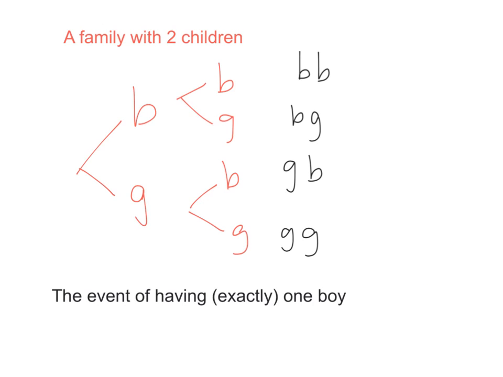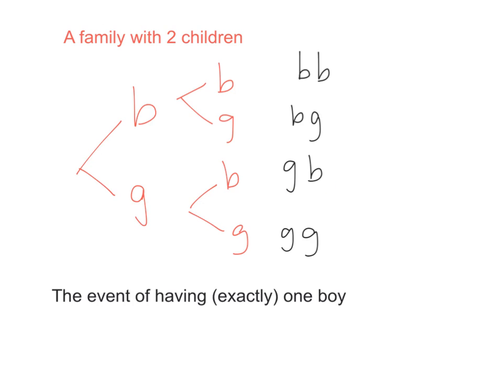Here, another example is the event of getting 1 boy, or sometimes we say exactly 1 boy, so that it cannot be 2 boys, it cannot be 0 boys, it has to be 1 boy. We look at the outcomes here, not the tree diagram, because we did the experiment and reached the end. So 1 boy can be boy followed by girl, or girl followed by boy.